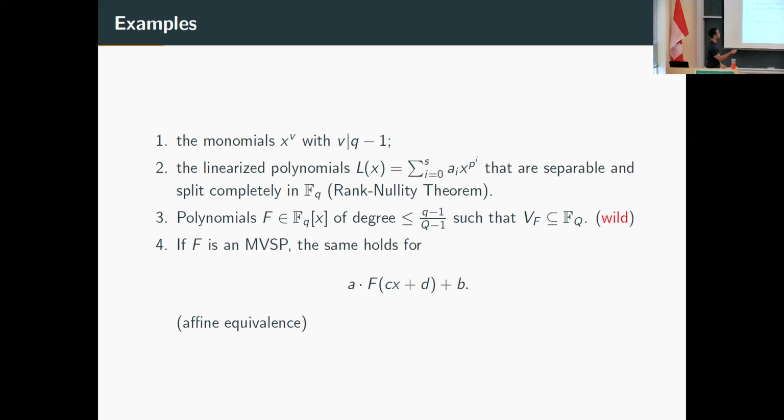So just a remark here, it's not hard to see that if I pre- and post-compose my polynomial with affine maps, this doesn't change the degree, might change the value set, but the size will be the same, right? So this is a way of producing other MVSPs from one fixed MVSP.